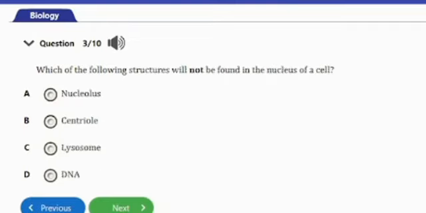Question number 3 says: which of the following structures will not be found in the nucleus of a cell? A, nucleolus, B, centriole, C, lysosome, D, DNA. Obviously the answer to this question is option C, the lysosome. Like I've mentioned earlier, the lysosome is the suicidal bag of the cell, and it's not found in the nucleus of the cell. It's actually within the cytoplasm. So that's the answer, option C.